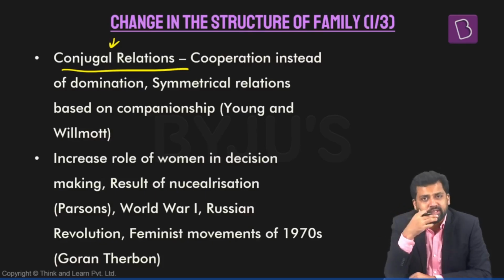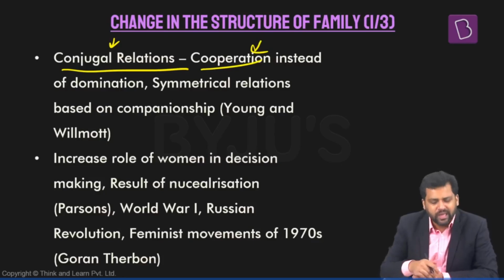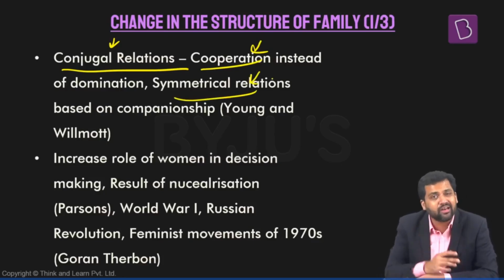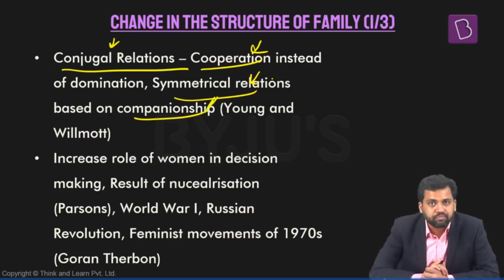But this is gradually changing. It is moving away from domination. Now, the relationship between the spouses, the husband and wife, is more of cooperation. The relations are becoming more symmetrical in nature. The relationship is more about companionship now. But the question is, how did this happen? What are the factors behind this?